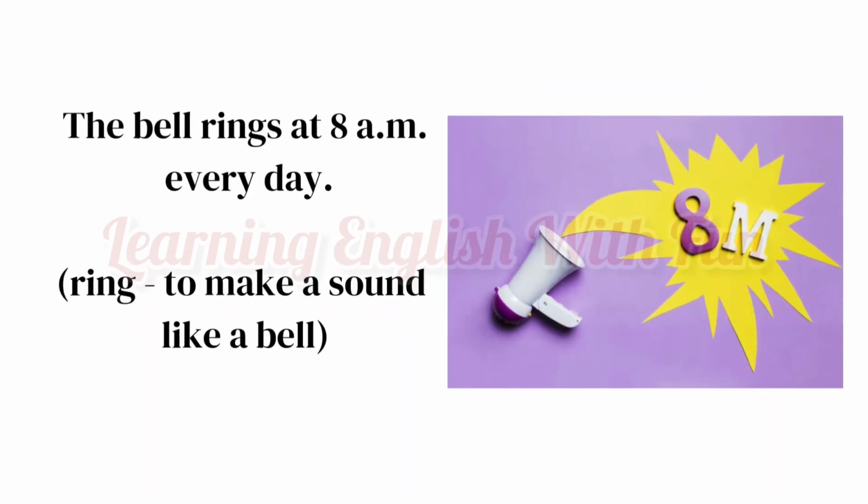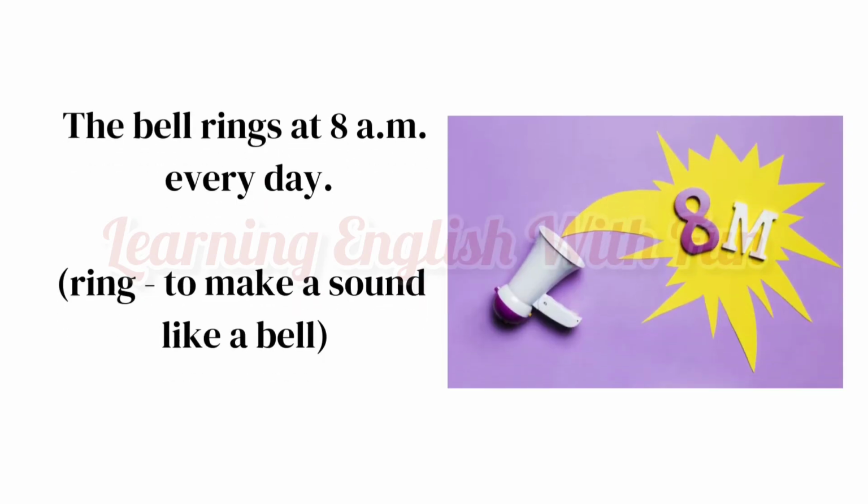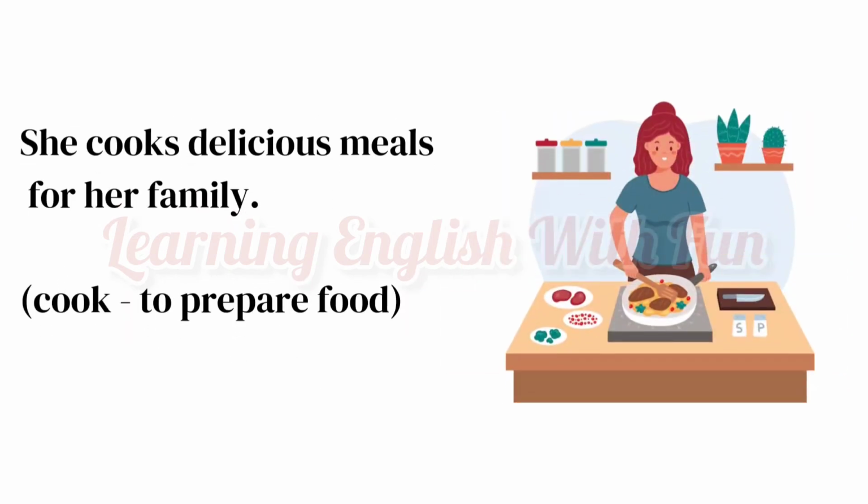The bell rings at 8 a.m. every day. The verb ring means to make a sound like a bell. The bell rings at 8 a.m. every day. The verb ring means to make a sound like a bell. She cooks delicious meals for her family. The verb cook means to prepare food. She cooks delicious meals for her family. The verb cook means to prepare food.